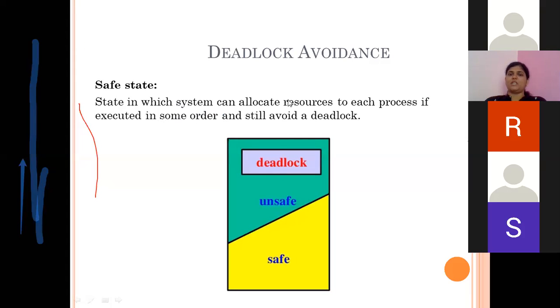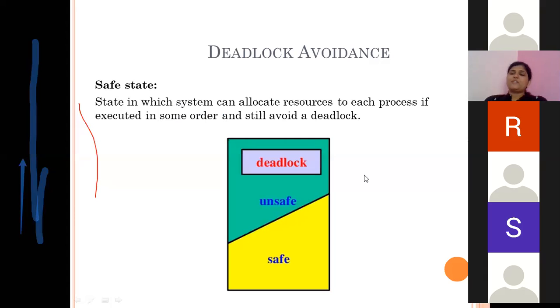What is meant by safe state? Safe state is the state of system in which system can execute all the processes which are there in the system just by changing their order of execution. Okay. Now, how that details we will see, but just understand this graph, this representation. Now, this is safe state and this is unsafe state.